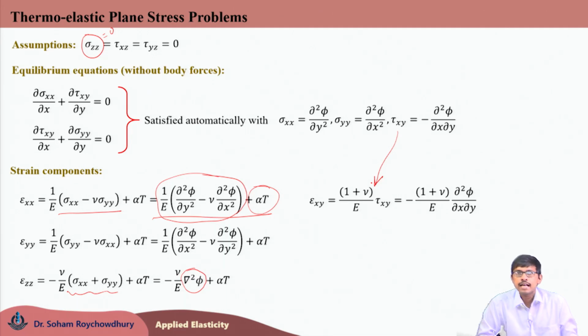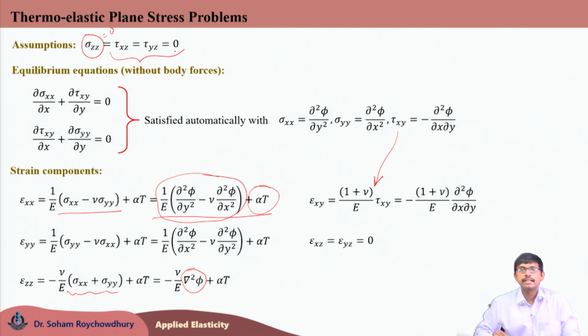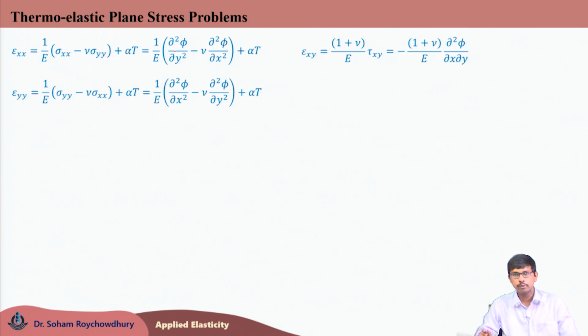We can write this as epsilon xy is minus 1 plus nu by E del 2 phi del x del y, and the other two shear strain components, the out of plane shear strains epsilon xz and epsilon yz, are 0, as we have tau xz and tau yz to be 0. So, these are the 6 strain components of the thermoelastic plane stress problem.